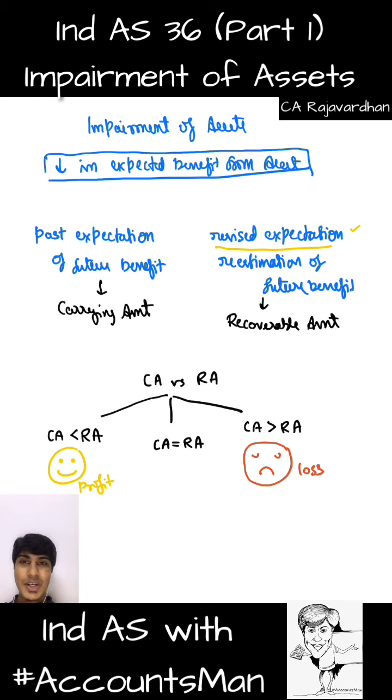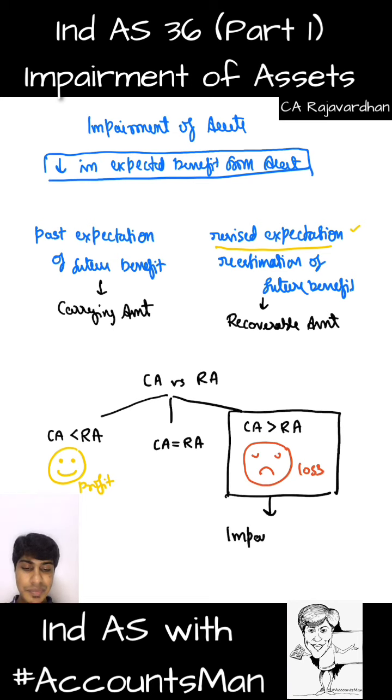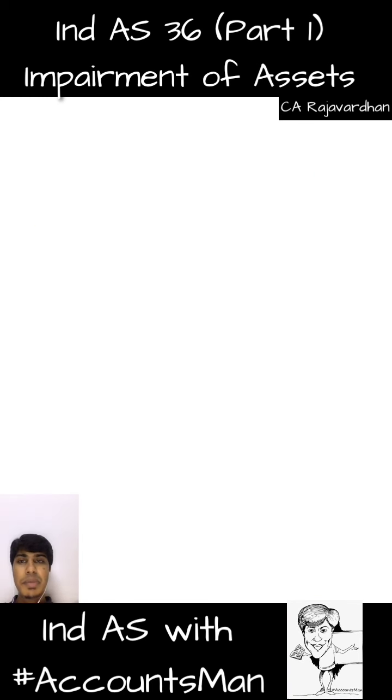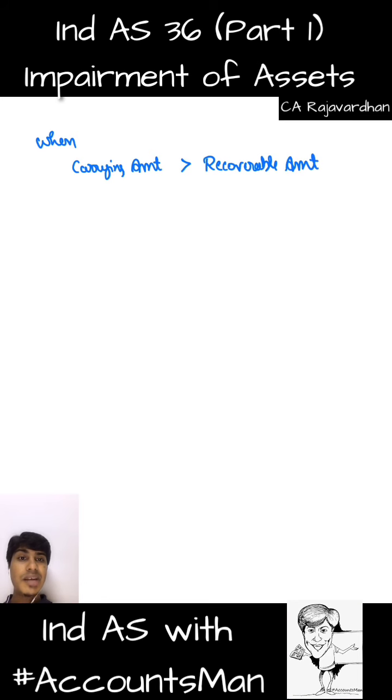Now the question is, why exactly do you go for impairment? The answer is simple. It is conservatism or prudence. So this scenario where our carrying amount is greater than recoverable amount leads to what? Impairment. Impairment is to be done. So what do we know as impairment? When carrying amount is greater than recoverable amount.